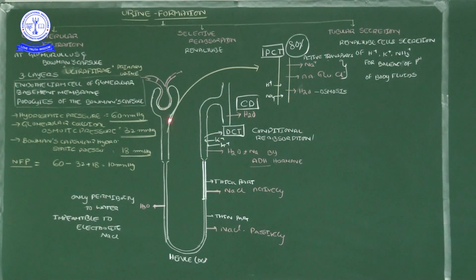The Bowman's capsule leads to the proximal convoluted tubule. The next part is the U-shaped or hairpin-shaped Henle's loop, which leads to the next part, the distal convoluted tubule, and the collecting duct. These are the important parts of the nephron.